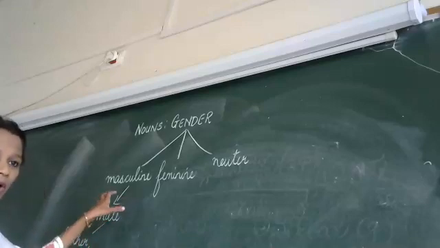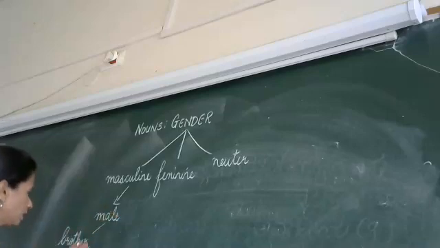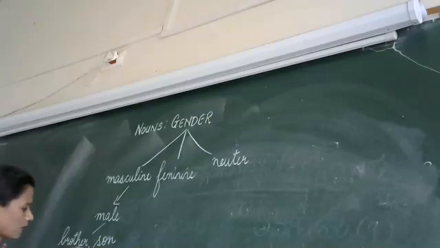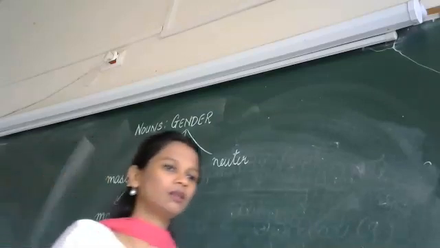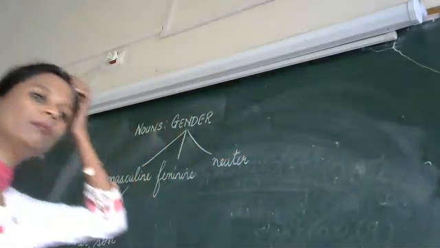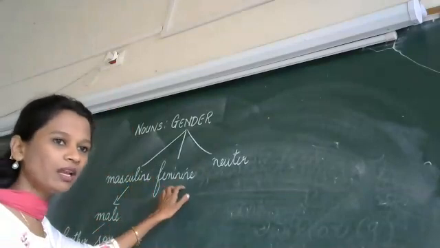See this man, the boys, whatever you are saying, they all come under this male category. Brother, son, father, grandfather, uncle, king. Yes, all these come under the male category, that is the masculine gender.